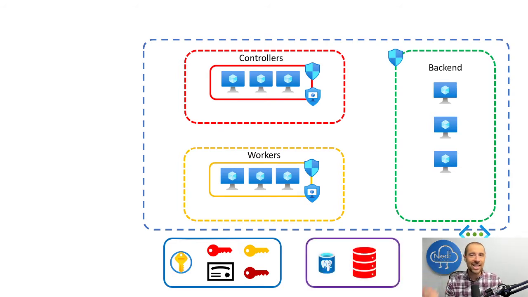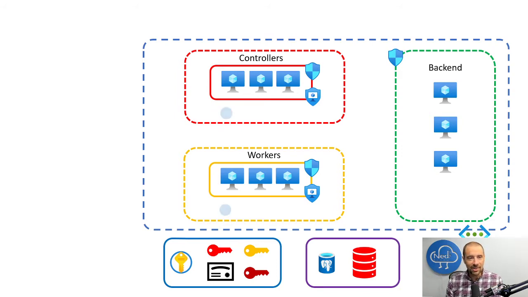The other thing you need is a database backend for the controllers to talk to. And in this case, we're going to be using the Azure Database for Postgres service, because right now Postgres is the only database type supported by Boundary. Maybe Microsoft SQL will be supported later, but honestly, it doesn't matter. It was very easy to utilize this service rather than spinning up my own Postgres server. So those are the components.